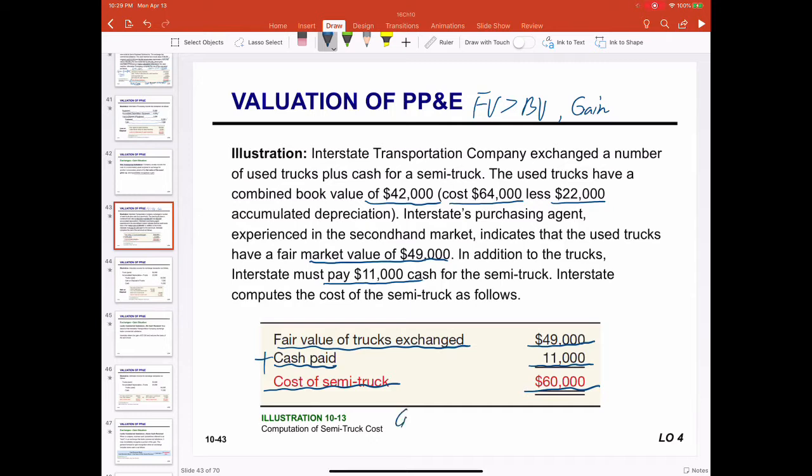The gain is the difference between the fair value 49 and book value 42, which is $7,000. In this case the exchange has commercial substance, so all the $7,000 must be recognized 100%.